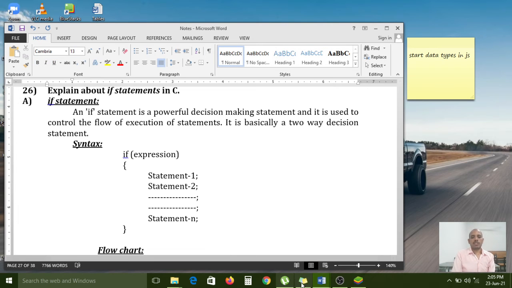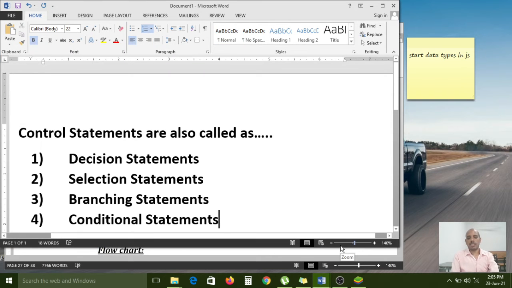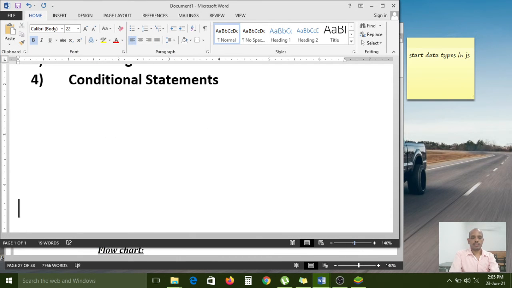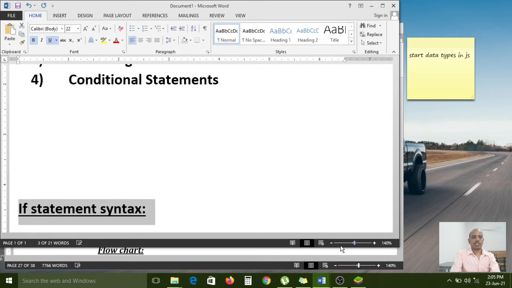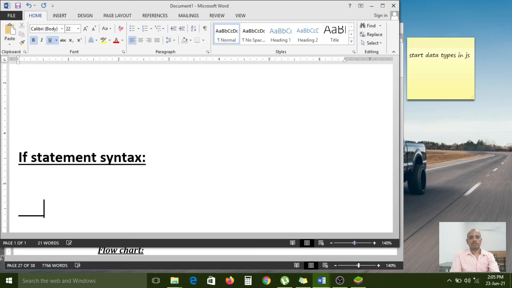First, we have to see about the syntax. If statement syntax: if condition or expression, then this block will execute.